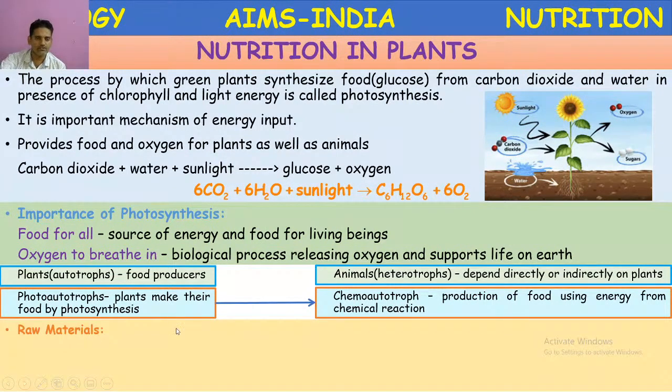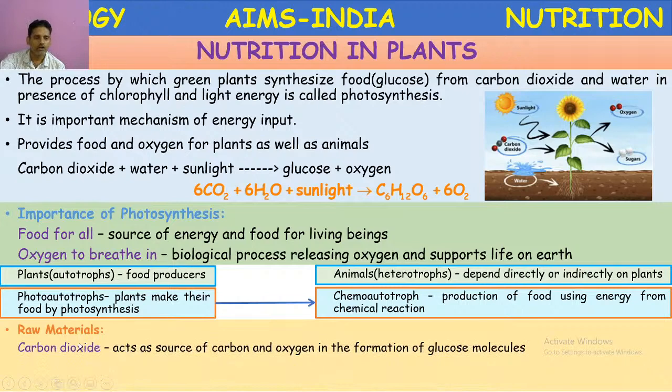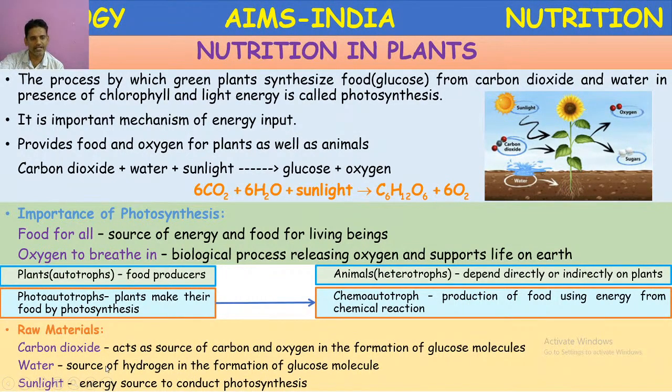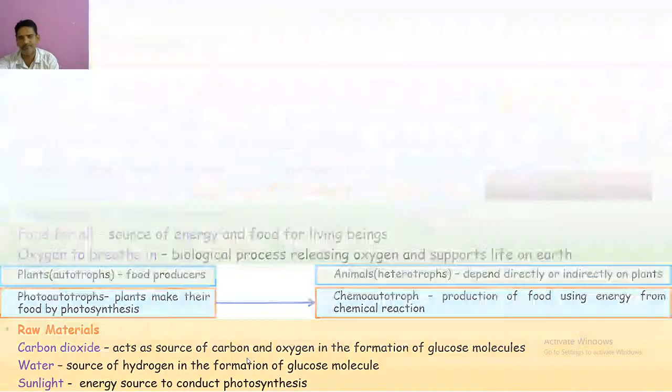Raw materials. What are the raw materials? Carbon dioxide, water, sunlight. Carbon dioxide acts as a source of carbon and oxygen in the formation of glucose molecules. Water acts as a source of hydrogen in the formation of the glucose molecule. Sunlight is the energy source to conduct photosynthesis.